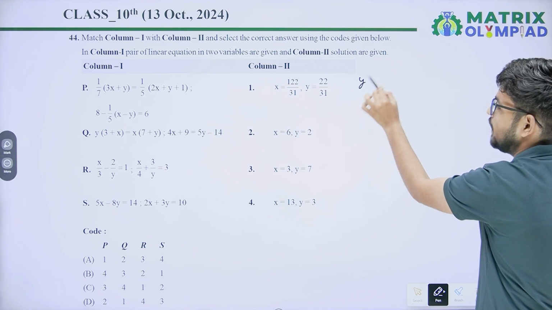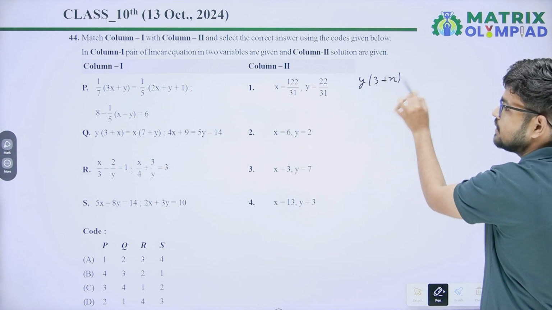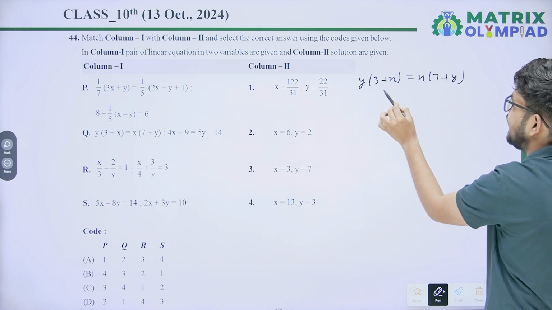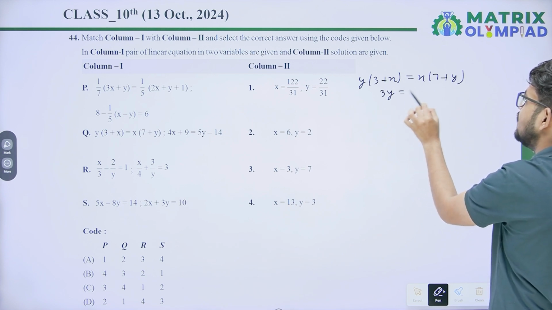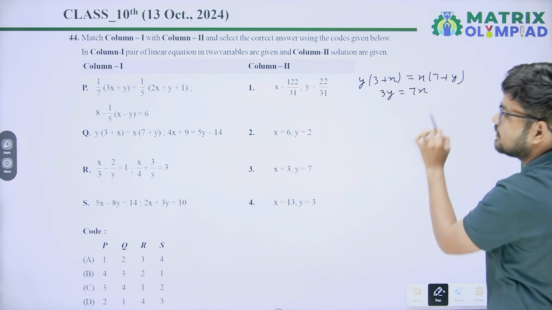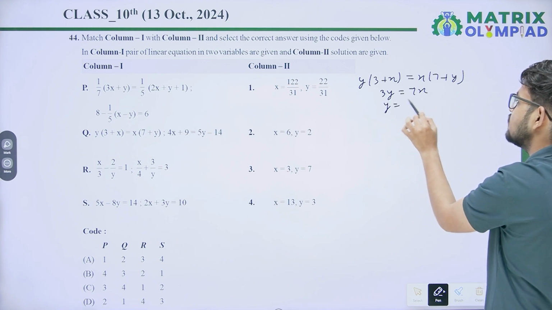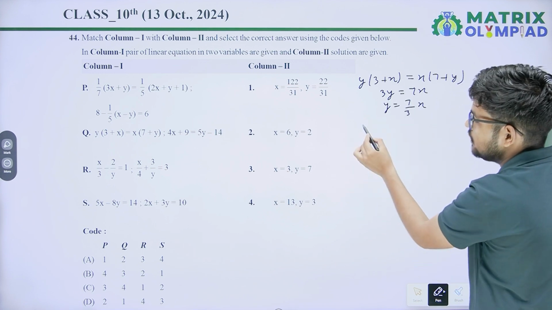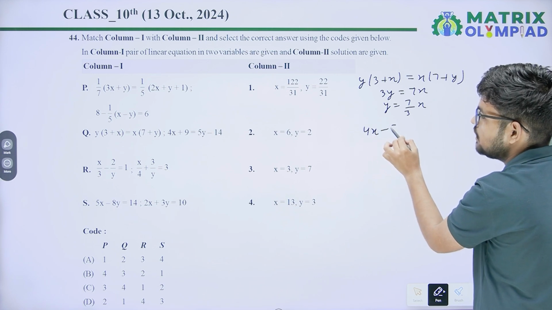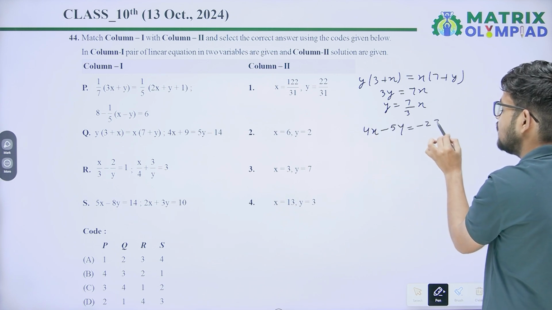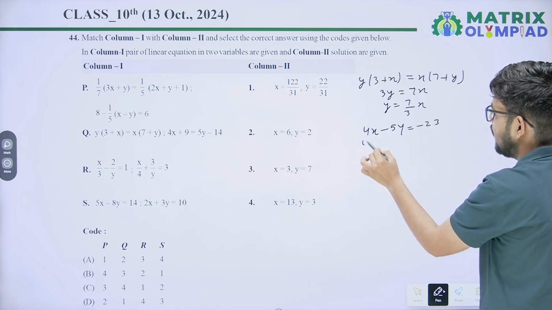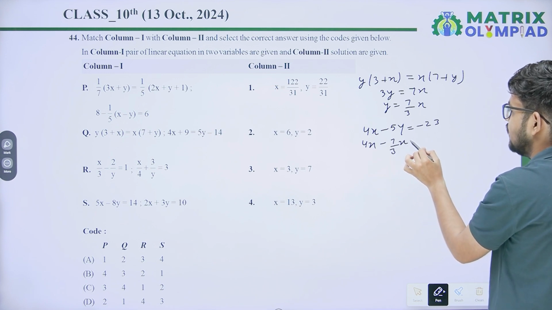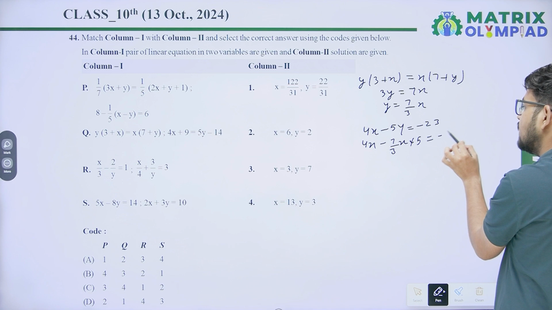Q: y into 3 plus x equals x into 7 plus y. So from here you will get 3y equals 7x, so y equals 7 upon 3x. From the second equation, 4x minus 5y equals minus 23. So 4x minus 7 upon 3x into 5 equals minus 23.